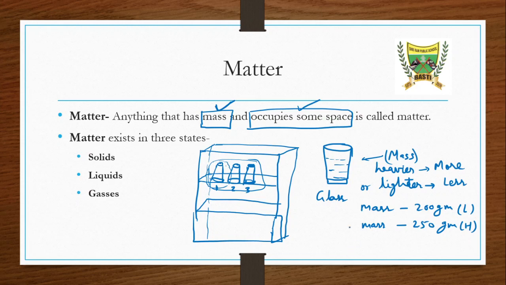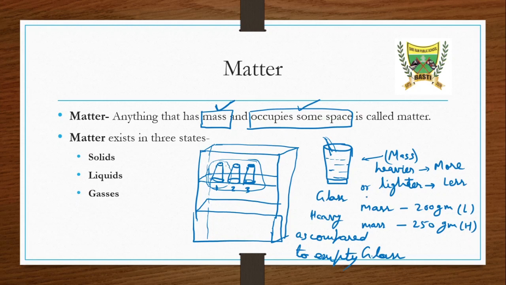If we have poured some water, then we see that the glass feels heavy as compared to the empty glass. What does this mean?